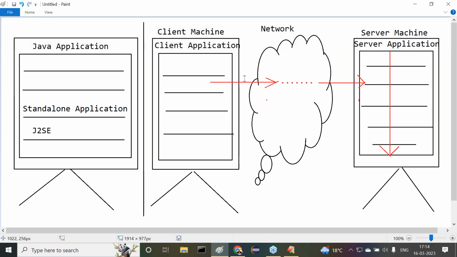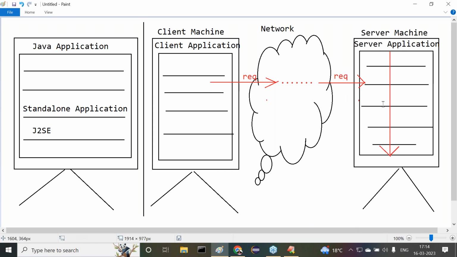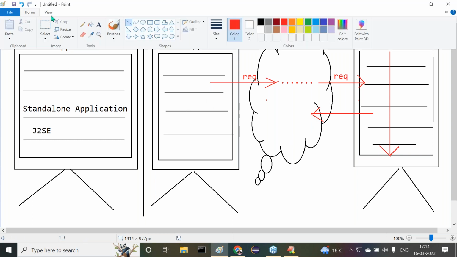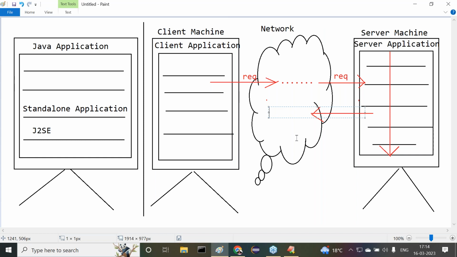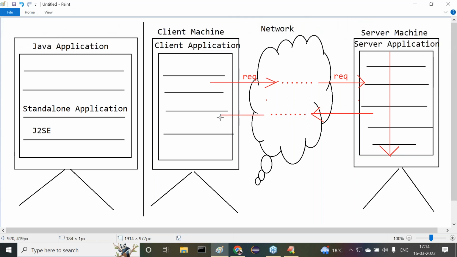But here we have to understand this is like what there, request. For this client request, server side program will be executed. By the execution of this server side program, some response will be generated or not. Now that response will be provided to the same network. Now here network is able to carry that response toward the client side program.